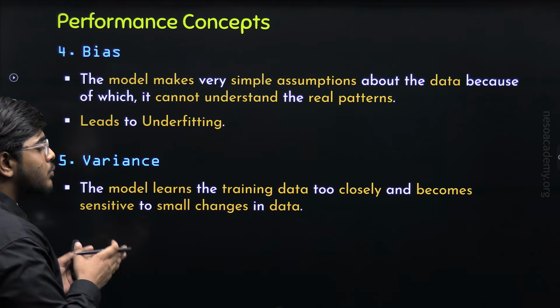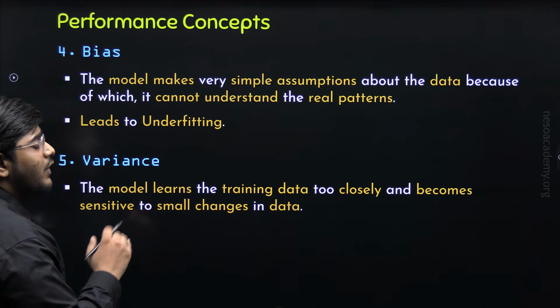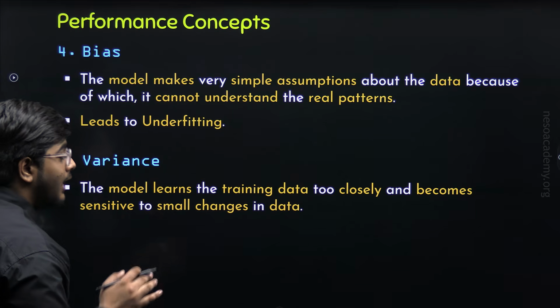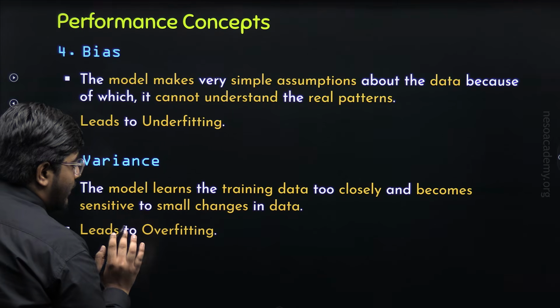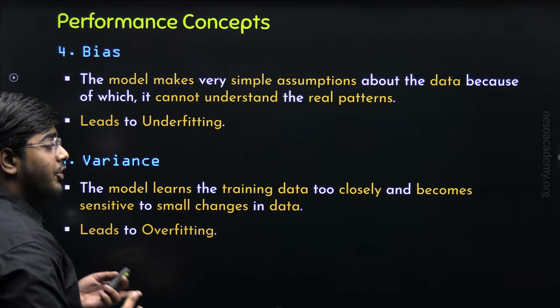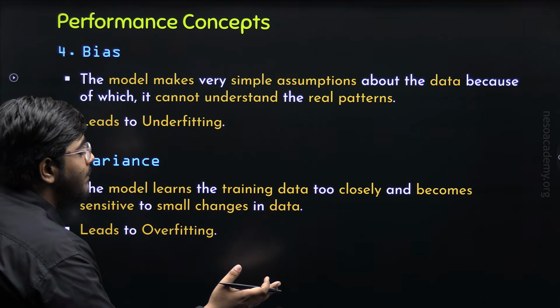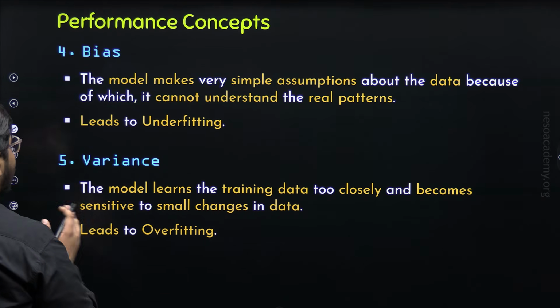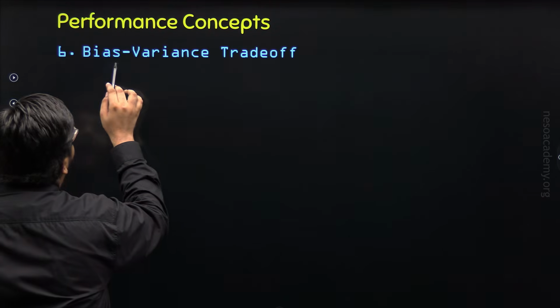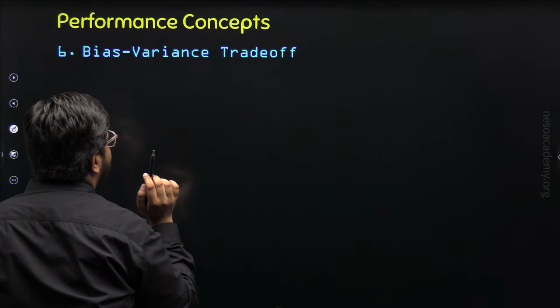Even if we make small changes in the data, it will have a very poor performance. And that is why high variance leads to overfitting, because it performs very well on training data, but it performs very poorly on testing data. This is variance.